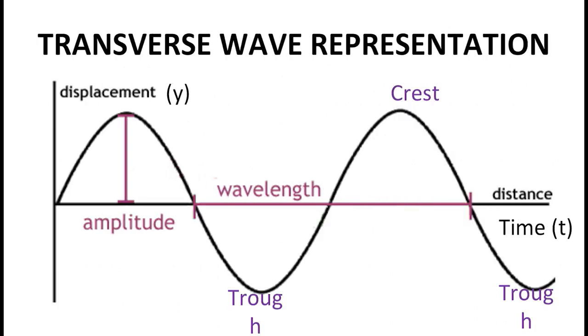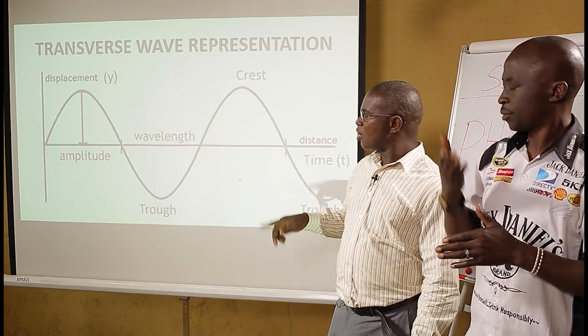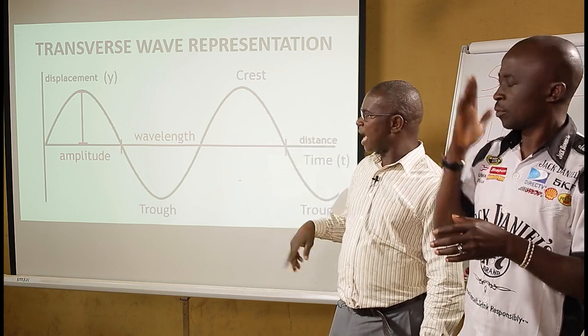On the graph, you can see two lines clearly, boldly written at 90 degrees to each other, vertical and horizontal. Along the vertical, we have displacement, letter Y representing it, and we have time, distance also represented on the horizontal line. Particles in the medium will be moving up and down as the wave is traversing the medium.